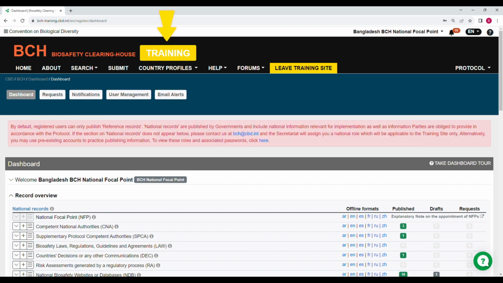To demonstrate how to designate a national authorized user, we are using the training site. The first thing you need to do is sign in to the Submit interface with your registered BCH account. For the purposes of this demonstration, I'm signed in as the BCH National Focal Point for Bangladesh. Then click on the User Management.